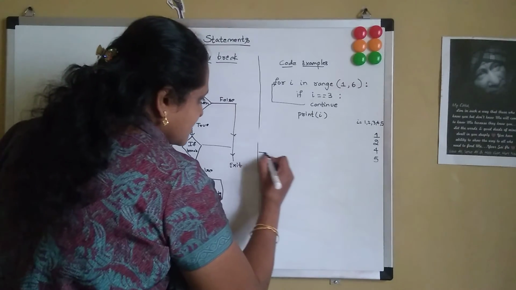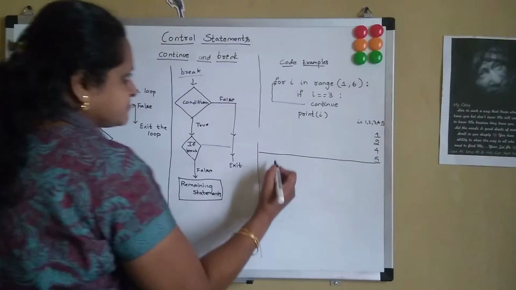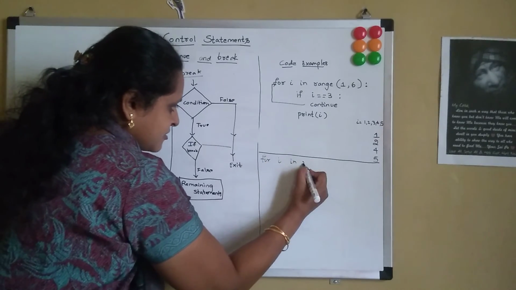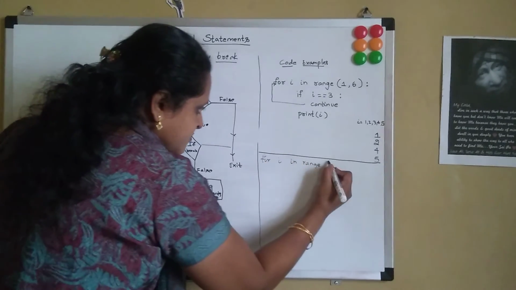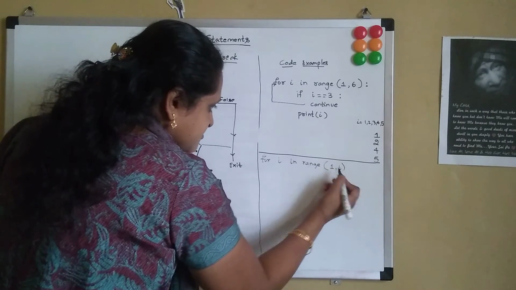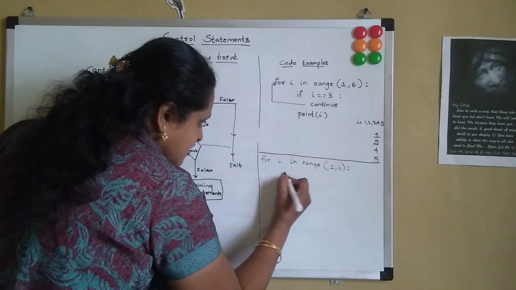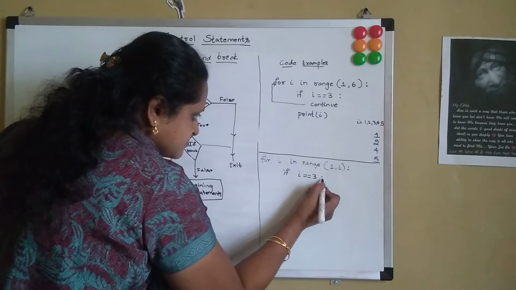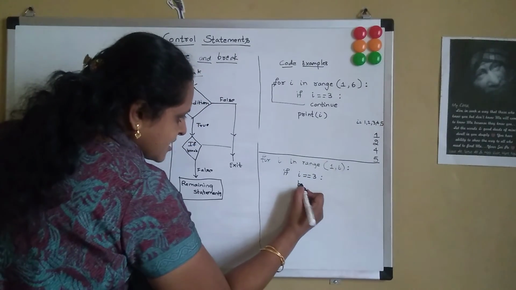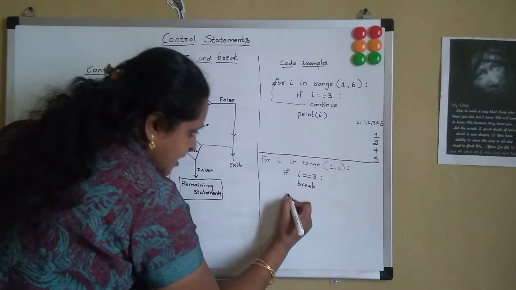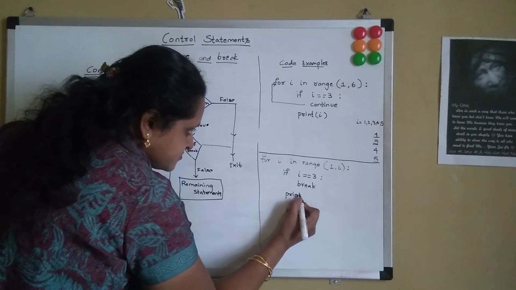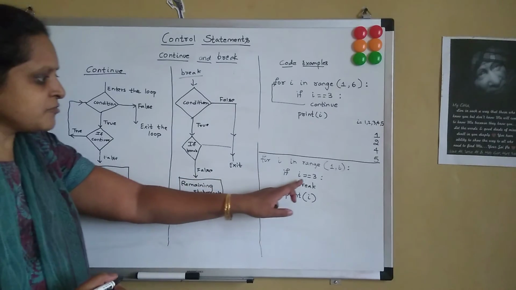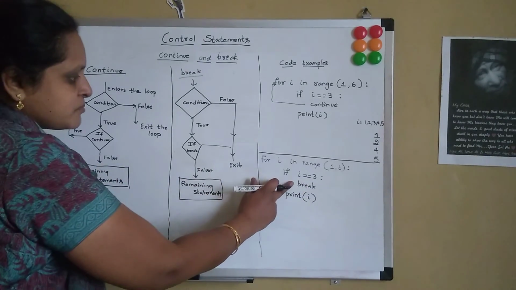Now the same thing, let's look at it with the break statement. For i in range 1 to 6, colon, if i equal to 3, then I say break, and then print i. So here, if i equal to 3, I am saying break.